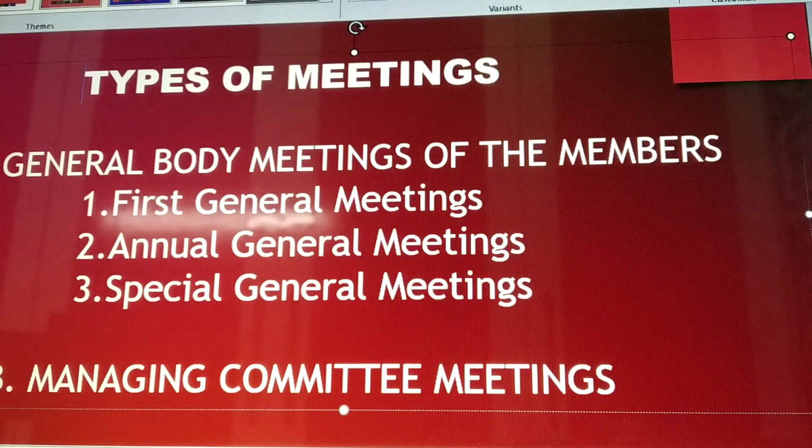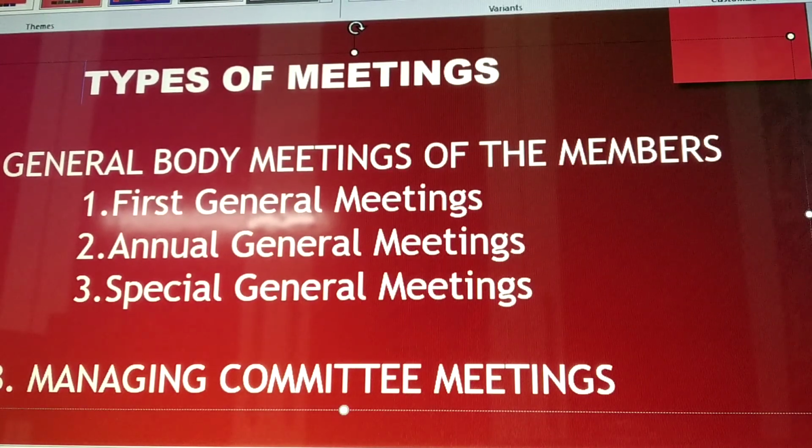And such a requisition must be given in writing by one-fifth of the members or as specified in the bylaws, whichever is less. The meeting may be called by the Registrar of Cooperative Societies, or, in the case of a society which is a member of a federal society, by the committee of such federal society.